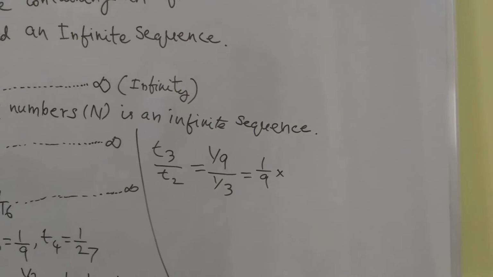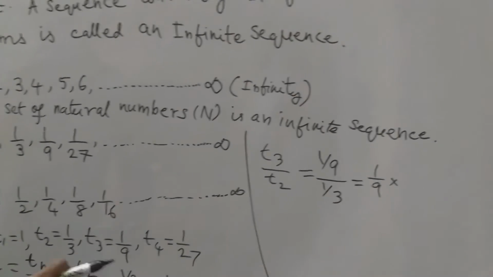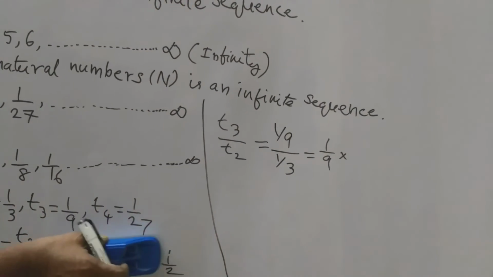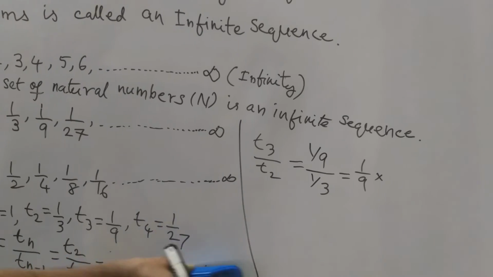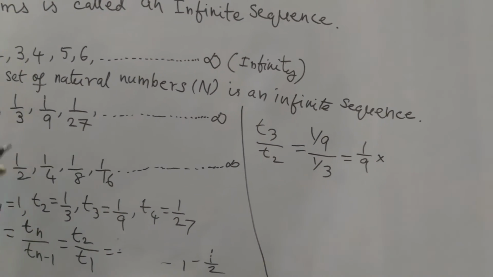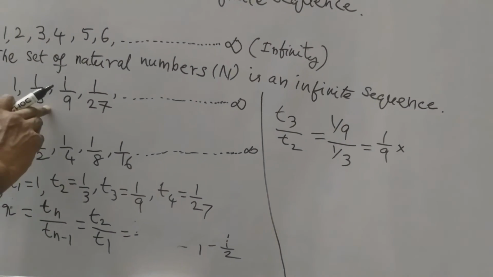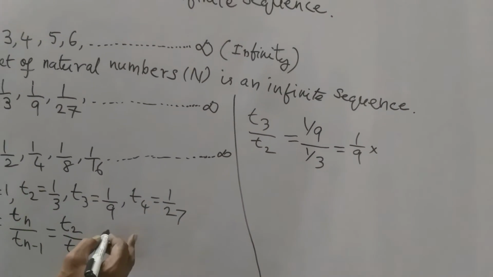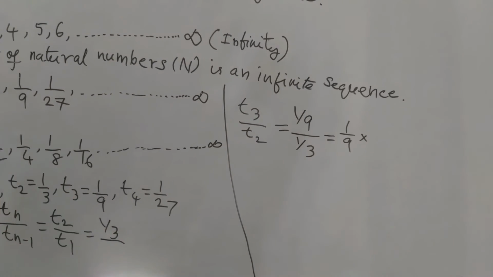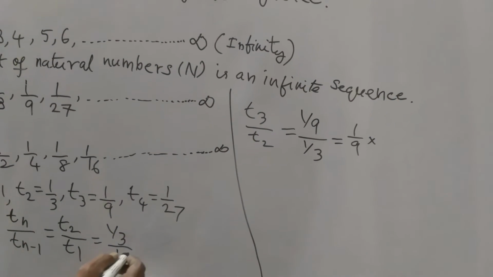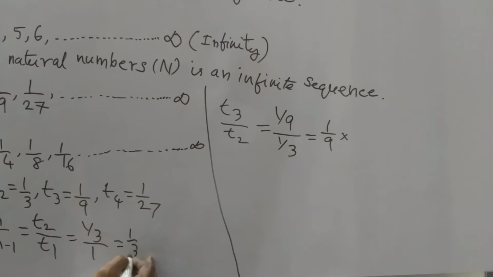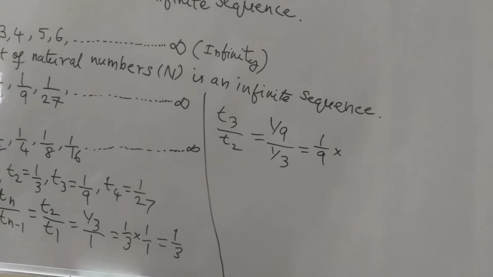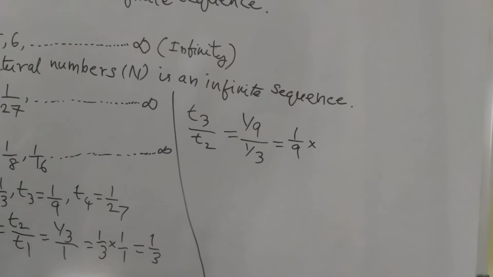So from the second example we are taking here the terms. T2 by T1: the second term is equal to 1 by 3, first term is equal to 1. It is 1 by 3 into 1 by 1, which is equal to 1 by 3. This is the common ratio of the second example.